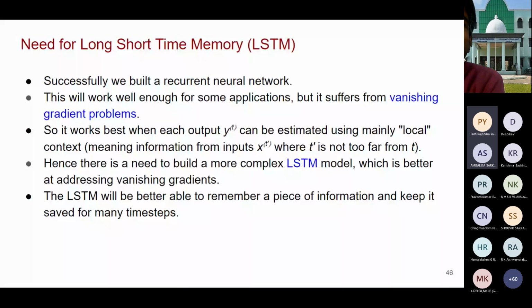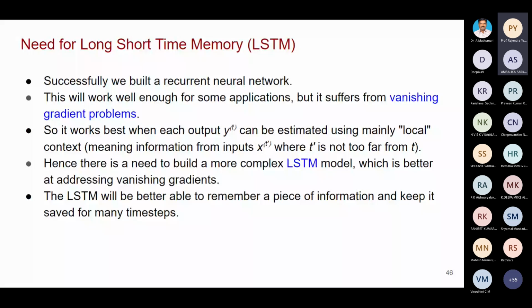So far we have seen RNN, but there is some problem in RNN. I'll tell you what that problem is and why we are going for LSTM. Many research students are using LSTM nowadays, but it is a somewhat complicated structure.